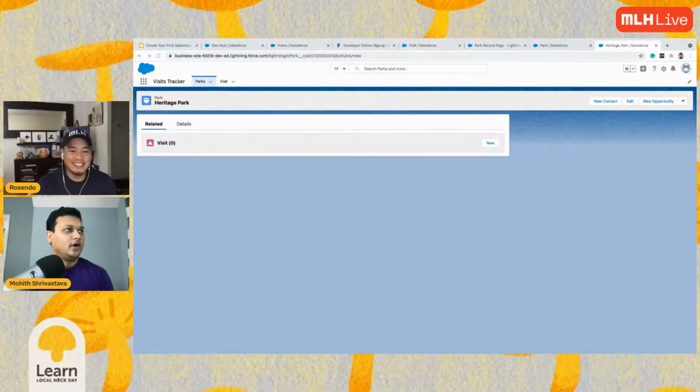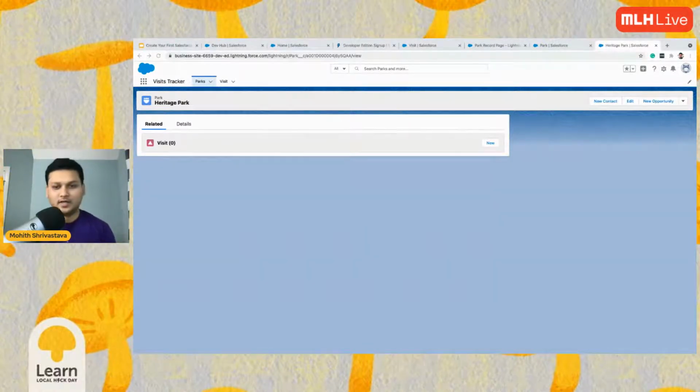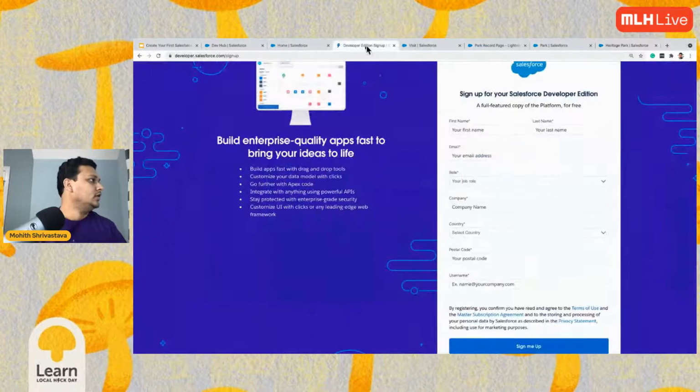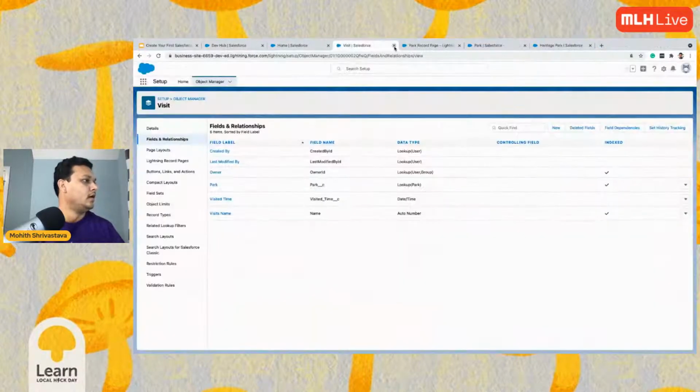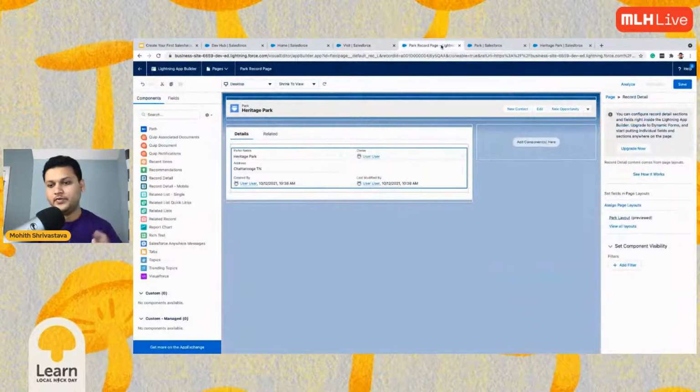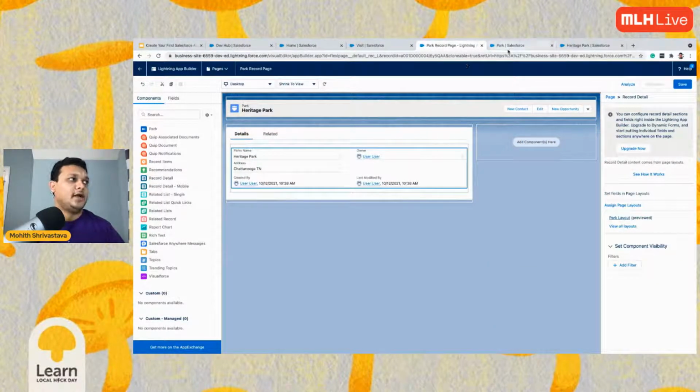So, all right. Let's actually take a look at how to now extract the metadata. What we have done so far, we built the data model, right? You saw how we built our data model.